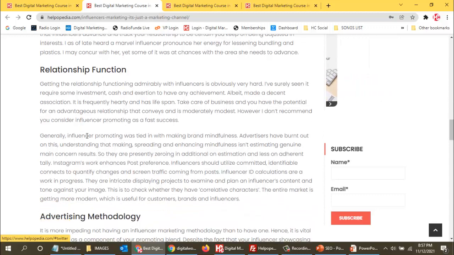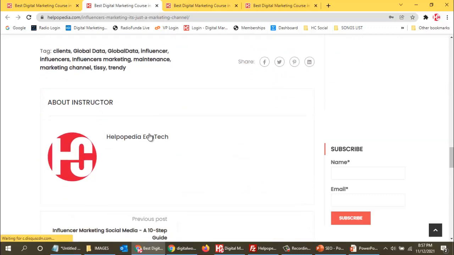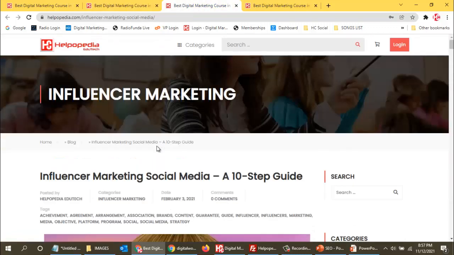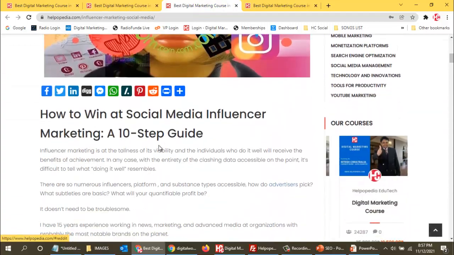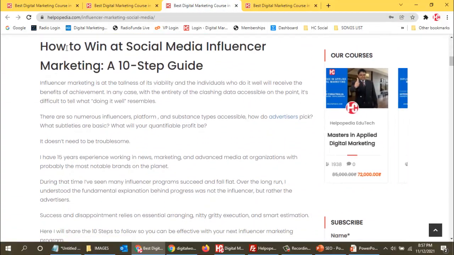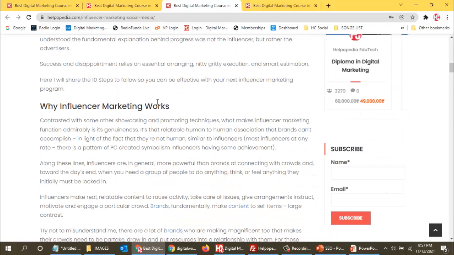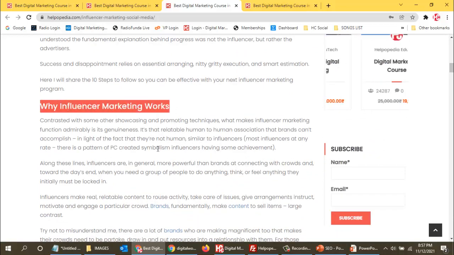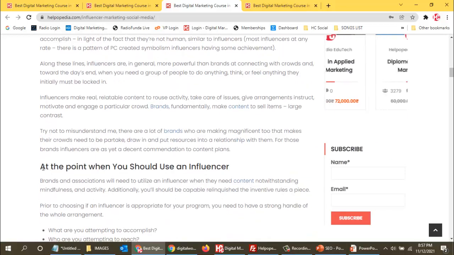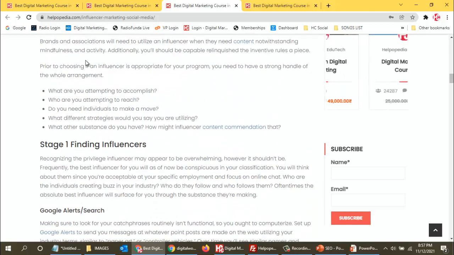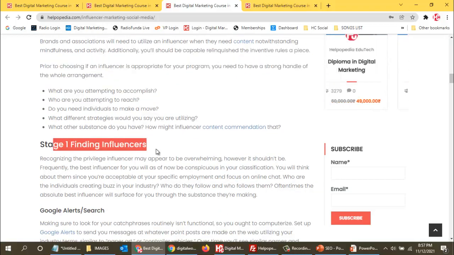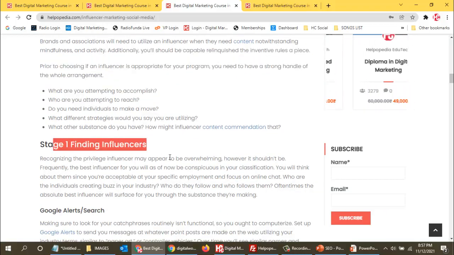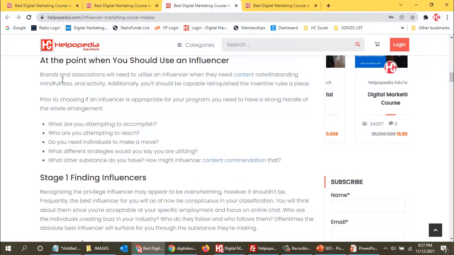So like this we need to use headings. In all the blogs you will see the headings. Over here this is the main heading of the topic. Then this is the heading, this is again a heading, and then the text, then again a heading. Google says that after every 300 words you need to have a heading. It should not cross 300. If it is less, then it's okay, but not more than 300.